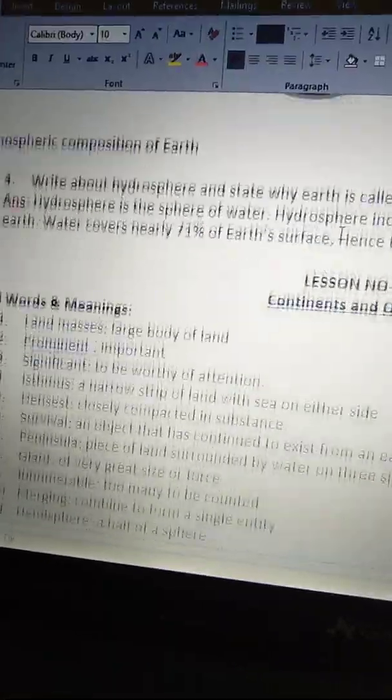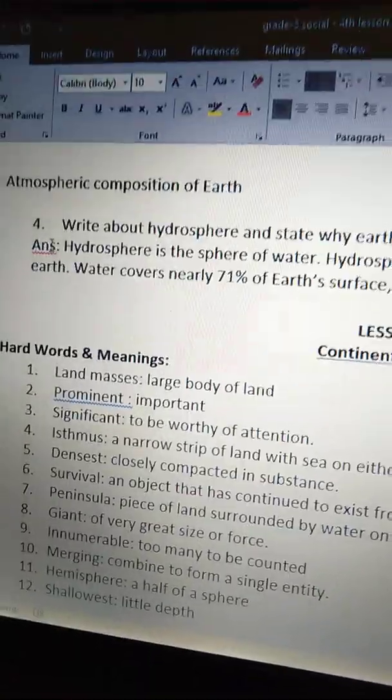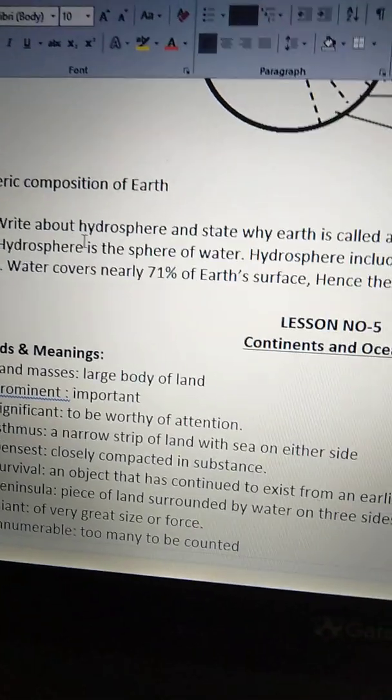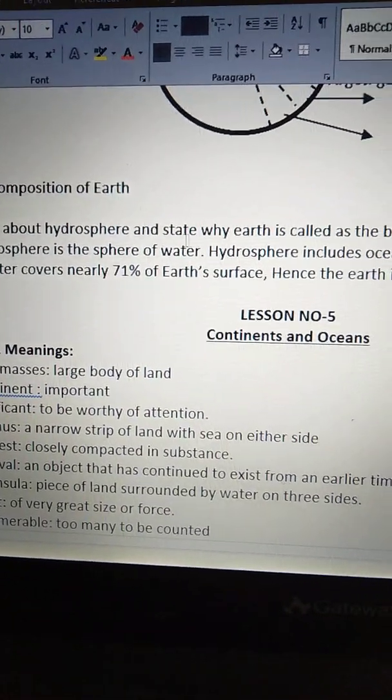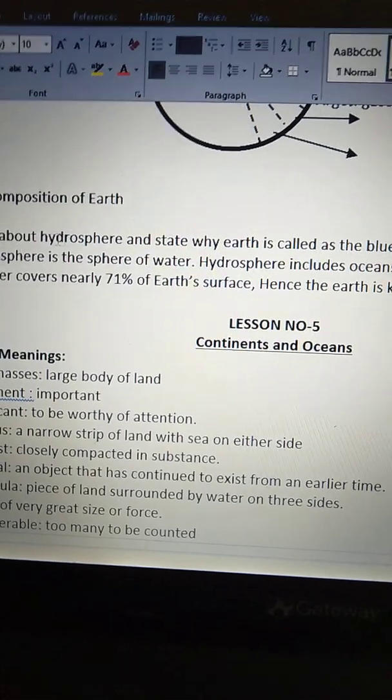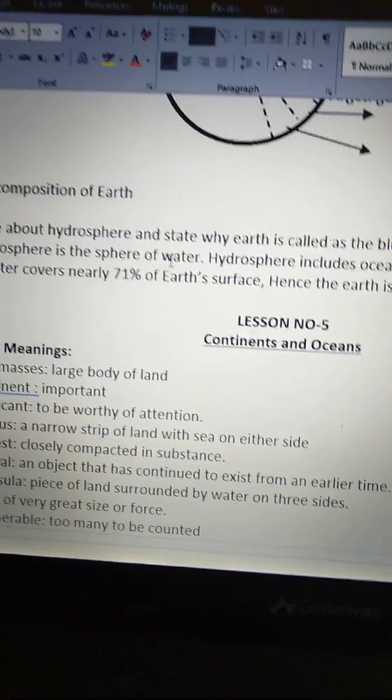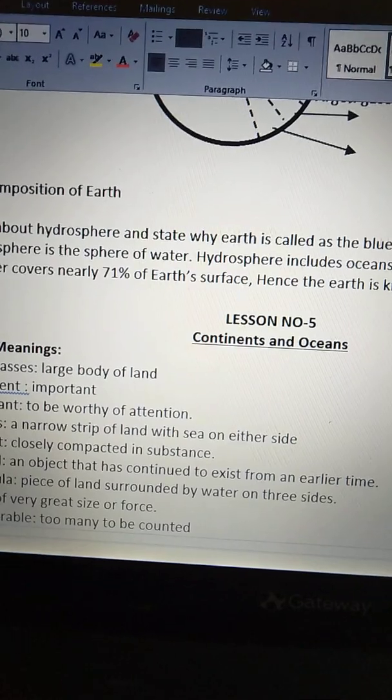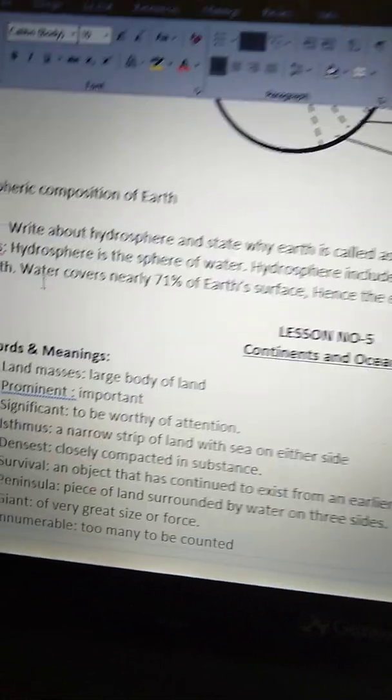See the fourth question. Write about hydrosphere and state why earth is called the blue planet. So we have to write what is hydrosphere, and we have to state why earth is called the blue planet.